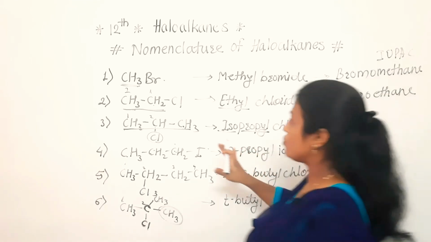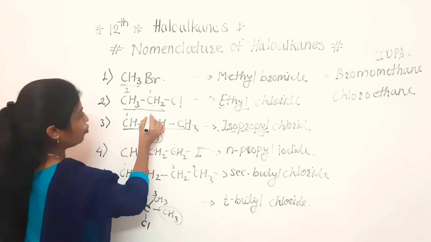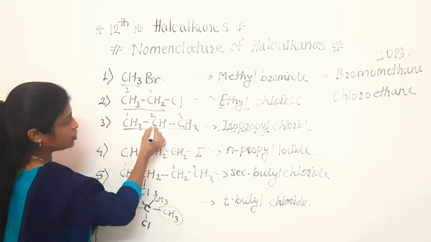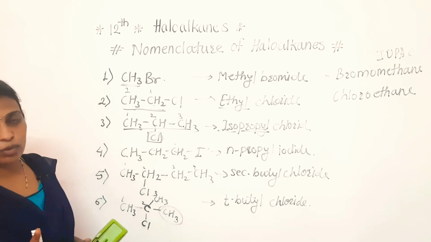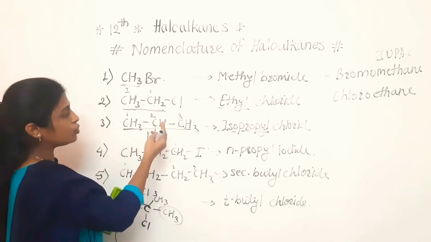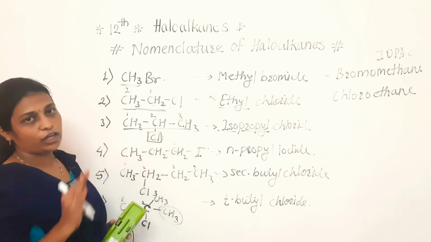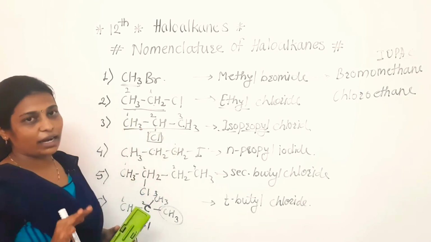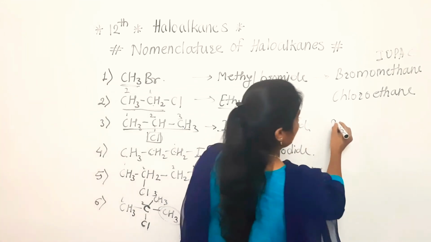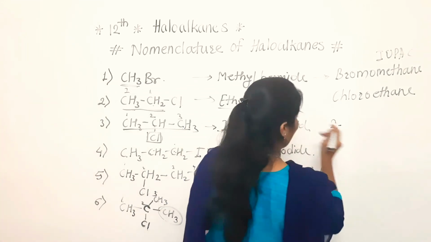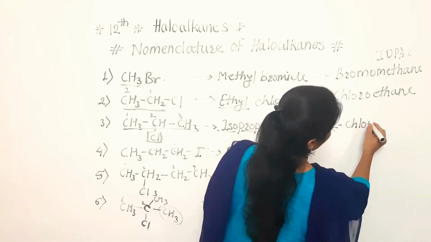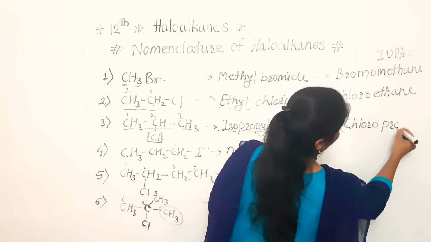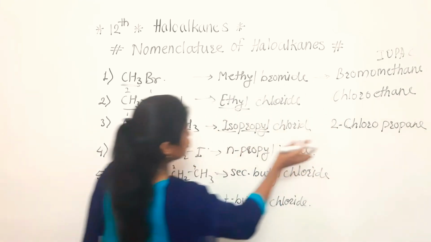Third one, in case of the third example, starting numbering from 1, 2, 3, left to right, right to left, the Cl attached carbon is coming at the second position. So here no need to get confused about left to right or right to left. Simply we can start the numbering from any one side and we can write that position. What is the position? Second position. Which halogen is attached? That is chloro. So 2-chloro, after that propane, 2-chloropropane. Clear to everyone? So this is the third example.